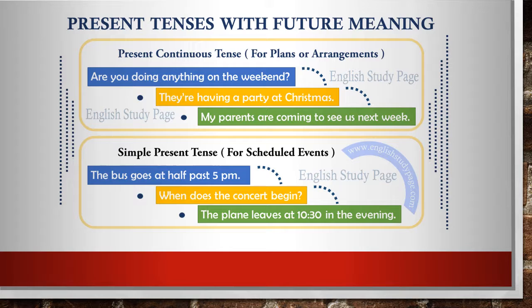But if I add time expressions like on the weekend, at Christmas, and the same goes for simple present sentences like the ones we have below, like the plane leaves at 10:30 in the evening, and it's only 6 in the morning, immediately the sentences become future, all right. That's all we need to remember. If you just leave the sentences without any future time expressions, they maintain the same meaning of present. But if we add those time expressions, they can be used for future, and they are normally used that way.